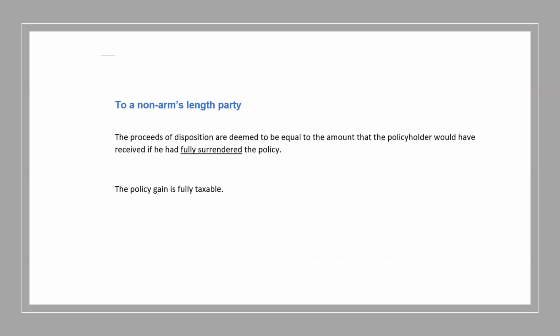Now, if the policy is transferred to someone other than the children or the spouse, then it is considered a full surrender. In which case, we have to calculate the policy gain, which is the current cash surrender value minus the ACB, and it is 100% taxable.